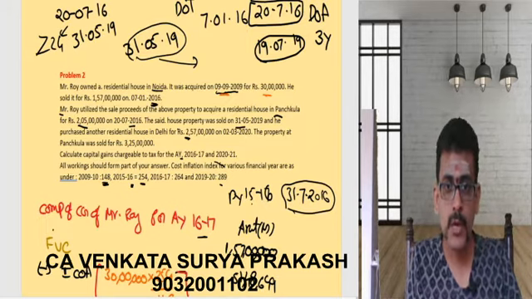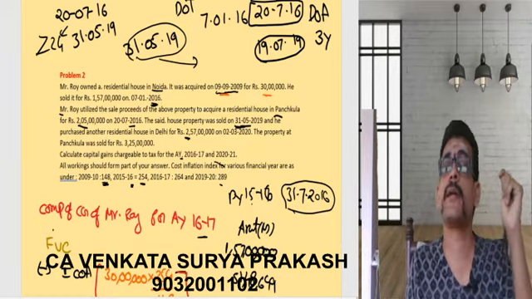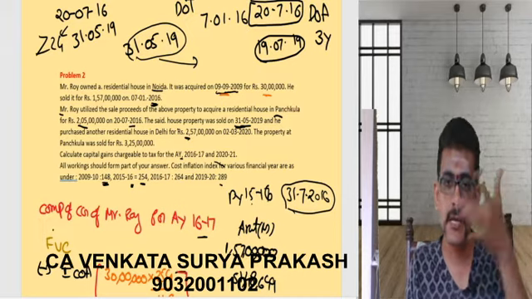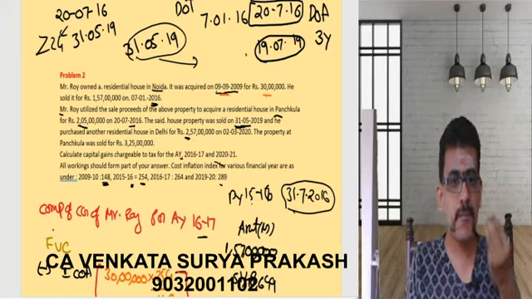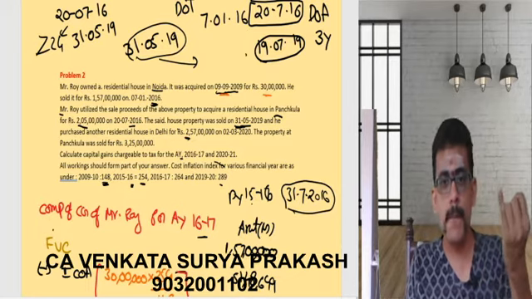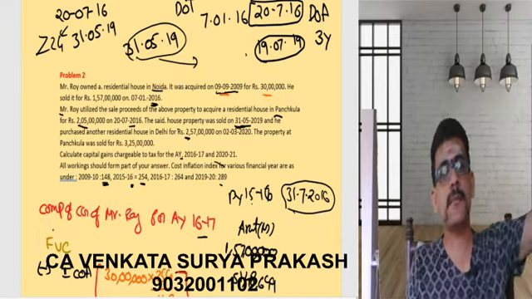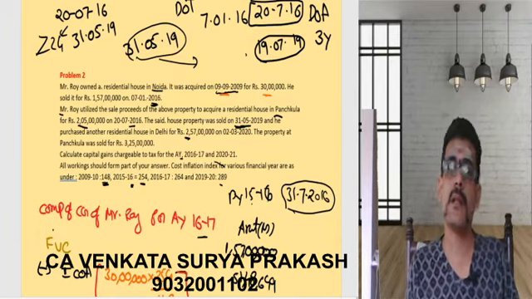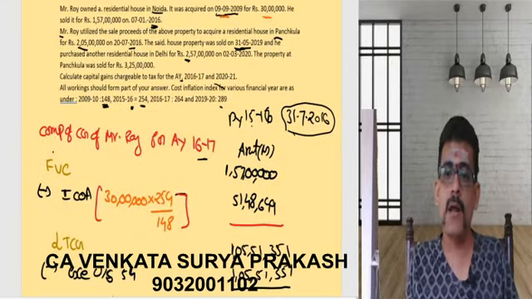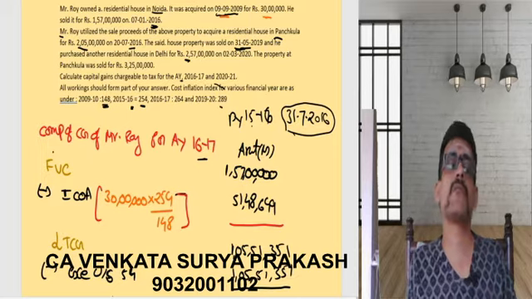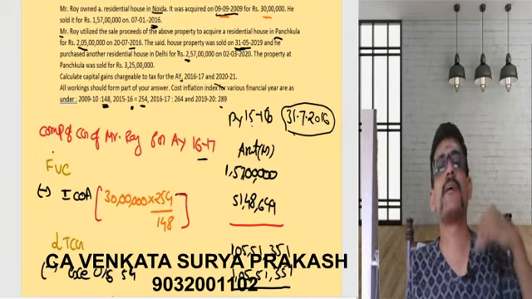If I violate this, ultimately the capital gain exempted earlier becomes taxable. When this property was sold on 31st May 2019, you are selling within this period. If that person could have waited for June and 19 days in the month of July, the gains exempted earlier would not have become taxable. What was the gain exempted earlier? 1 crore 5 lakhs 51,351. Now this entire amount will become taxable.